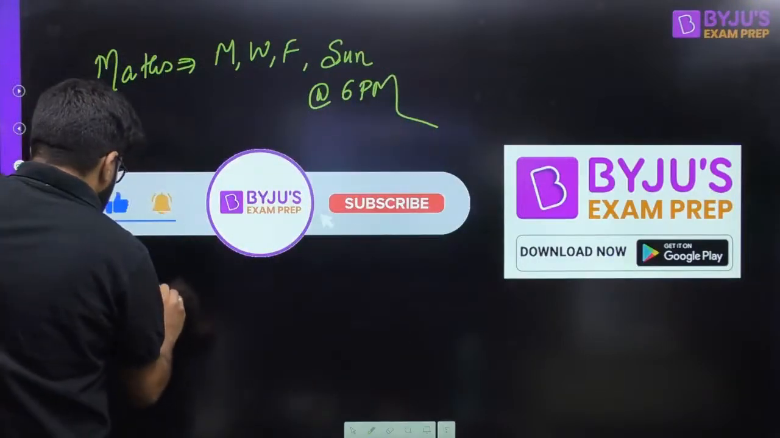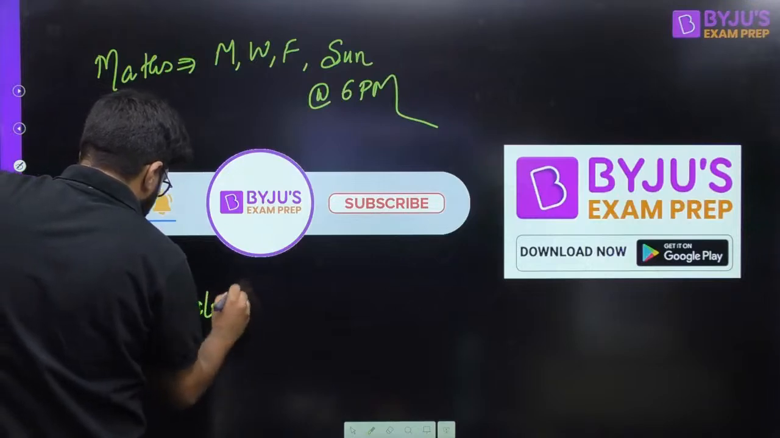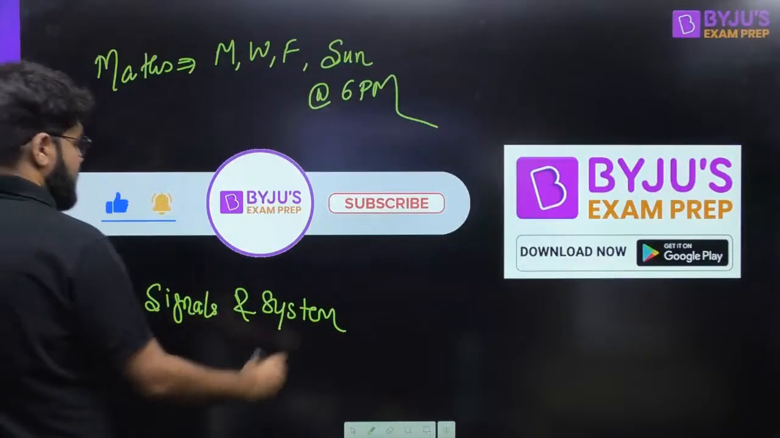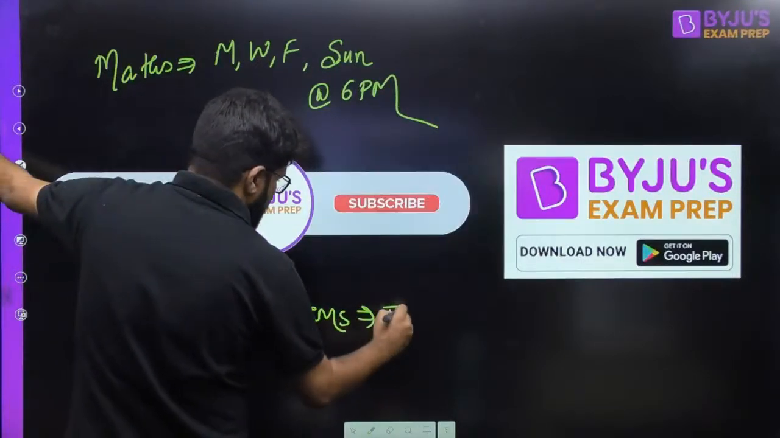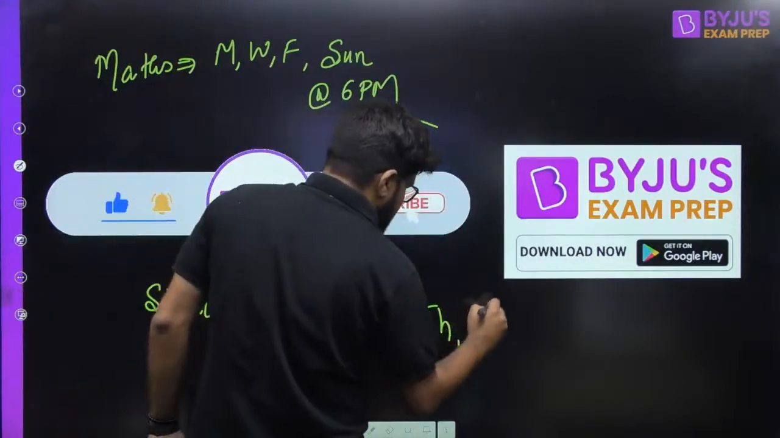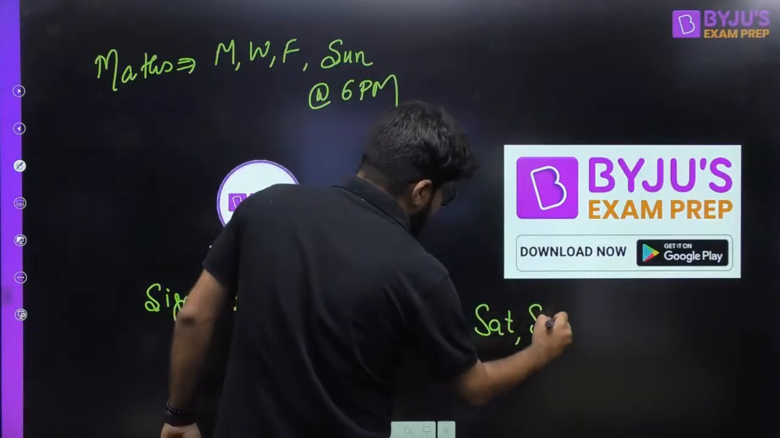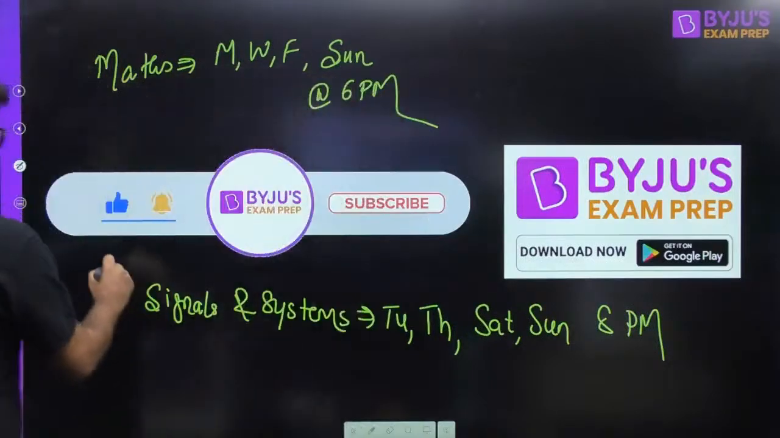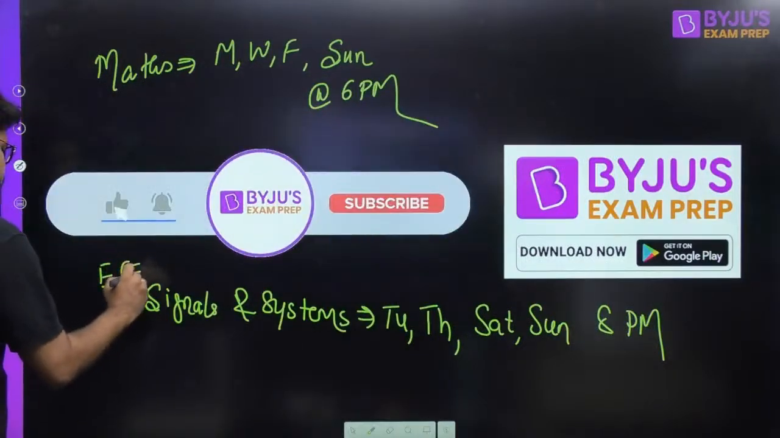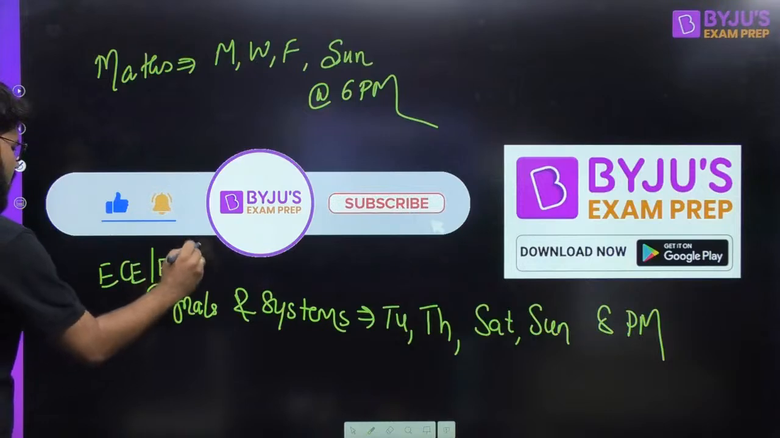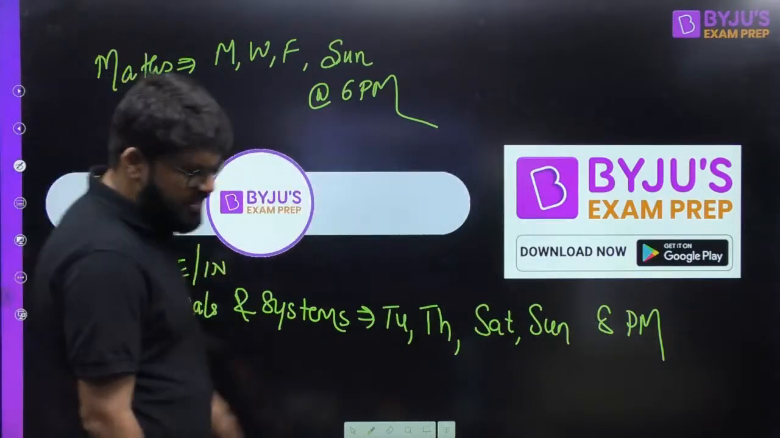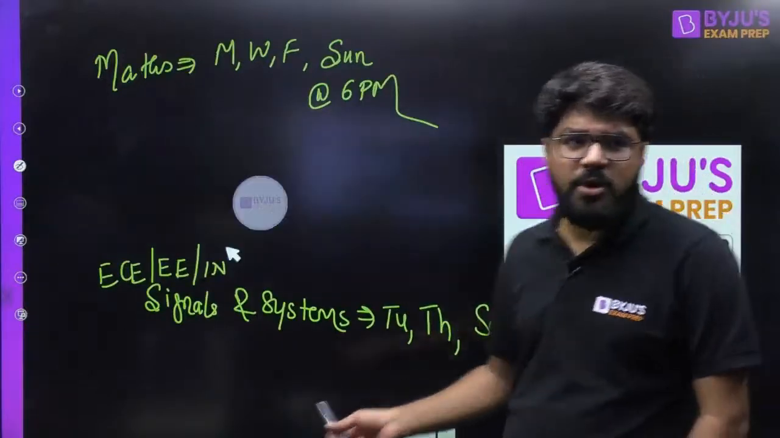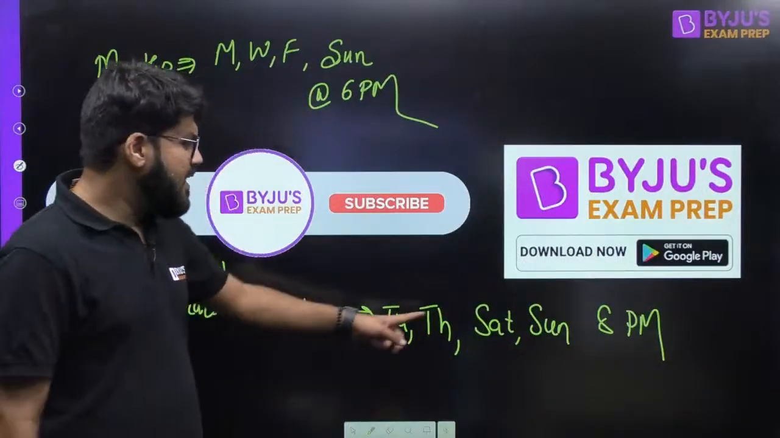And guys, regarding signals and systems: Tuesday, Thursday, Saturday, Sunday, 8 p.m. This is for ECE, EE, or even instrumentation students. The next class of signals and systems is on Thursday, because today we are standing at Friday.